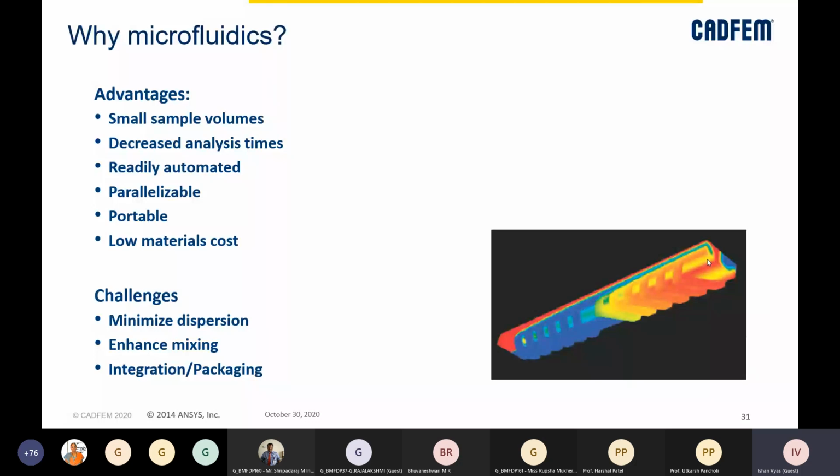If it is a laminar flow, there will not be any significant mixing which we'll observe. So ideally we would want to enhance mixing in a microfluidics channel. That is one of the challenges as well. Then integration and packaging of these devices, because these can be very sensitive. If there is even a small damage in the microfluidics channel, it can make the whole equipment go haywire, right?